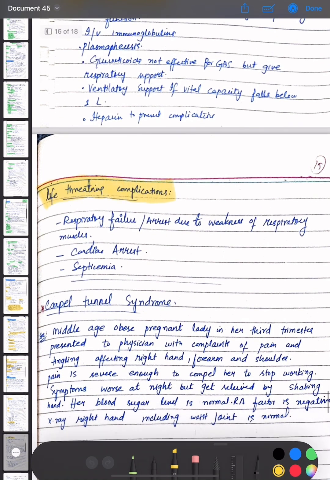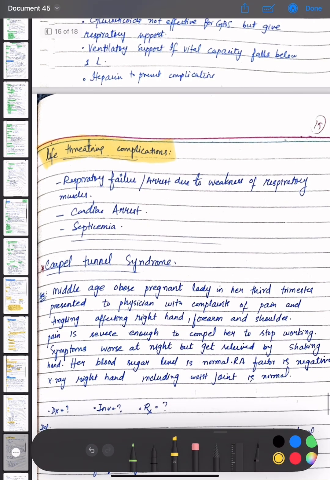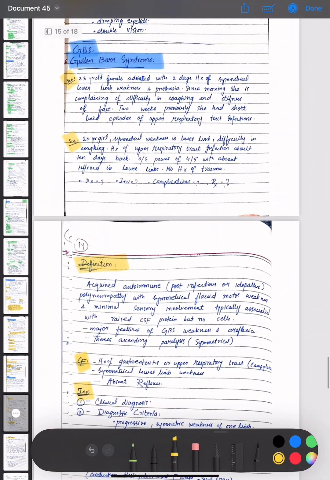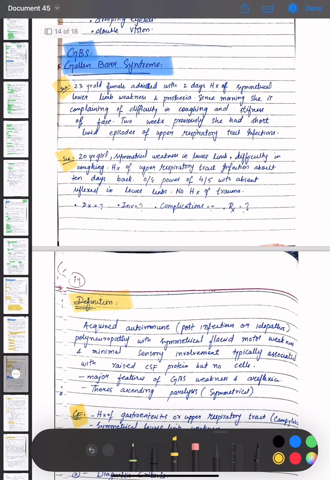Life-threatening complications of Guillain-Barré syndrome are respiratory failure or arrest due to weakness of respiratory muscles, cardiac arrest, and septicemia. Okay, so we have discussed the case of Guillain-Barré syndrome, that there is a patient admitted with 2 days history of symmetrical lower limb weakness and paresthesia.